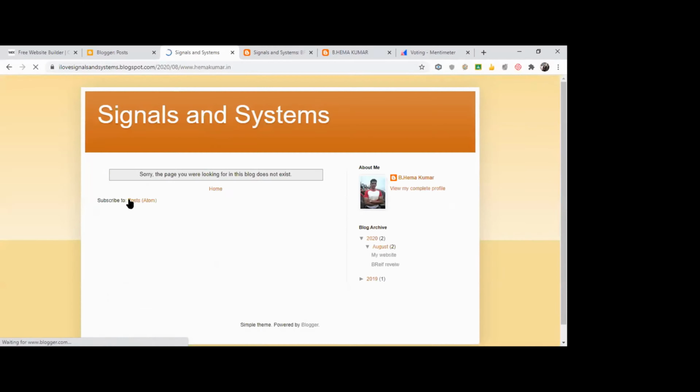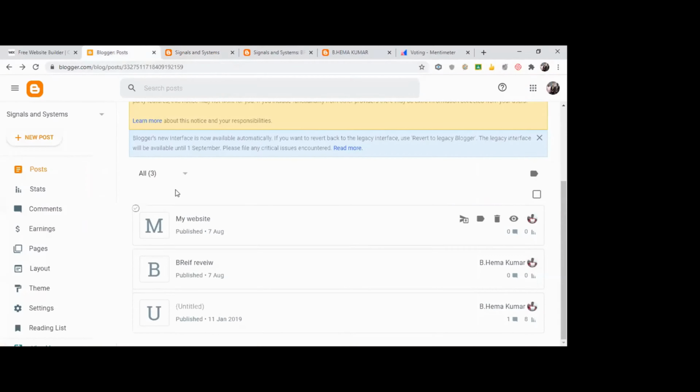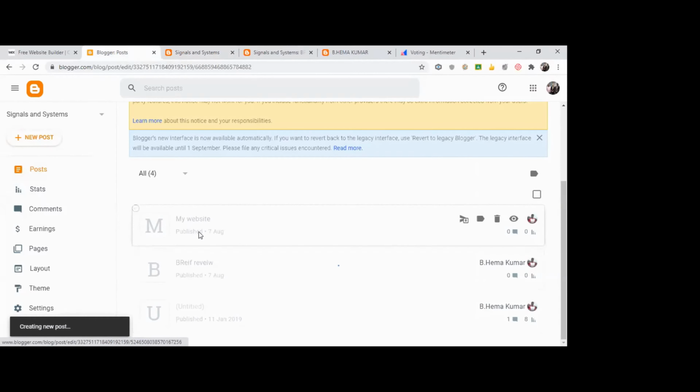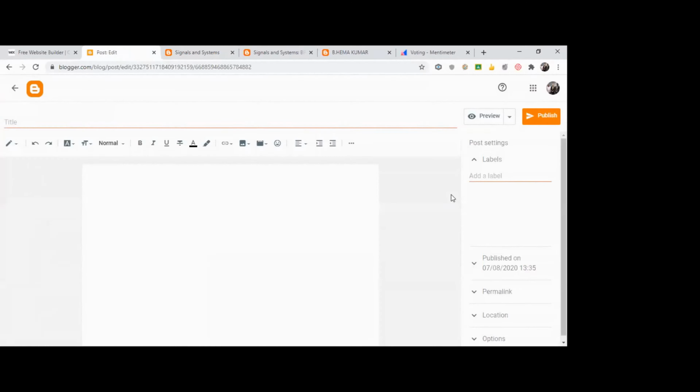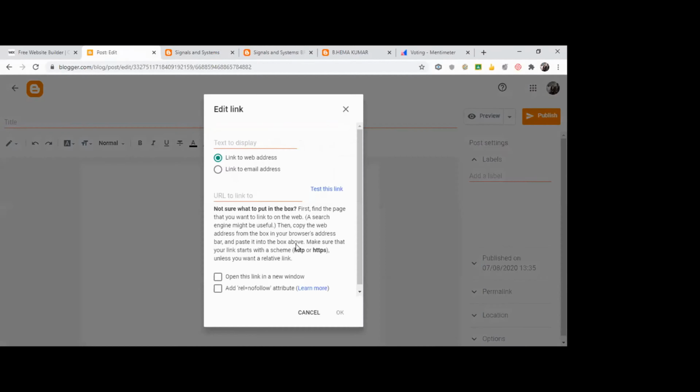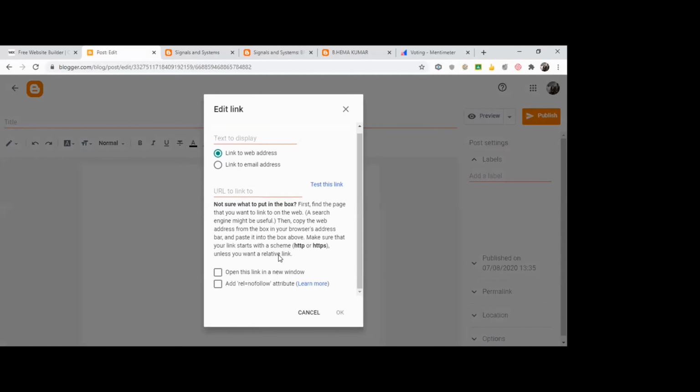I can click on it and it will automatically take me to that particular website or that drive. Here actually it is going in a different way. I have to use it in a different window. We'll just see. See, you have an option here: open this link in a new window. Once you click it, that will be opened in a new window. That's the link we have to use.